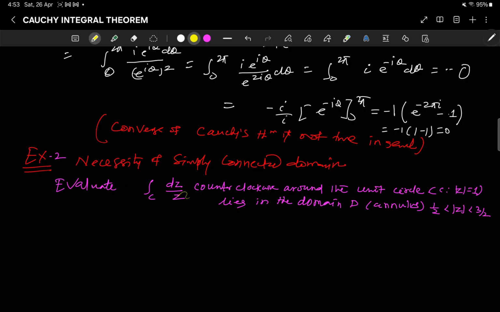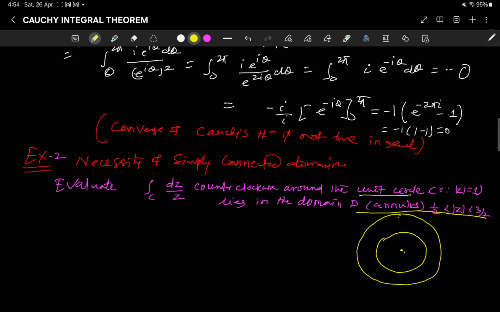Integral over C of dz by z, where C is the unit circle, lies in the annulus 1/2 less than |z| less than 3/2. So suppose this is my center 0 here, this is 1/2, and this is 3/2, right? And what is my C here? My C here is the unit circle |z| equal to 1.